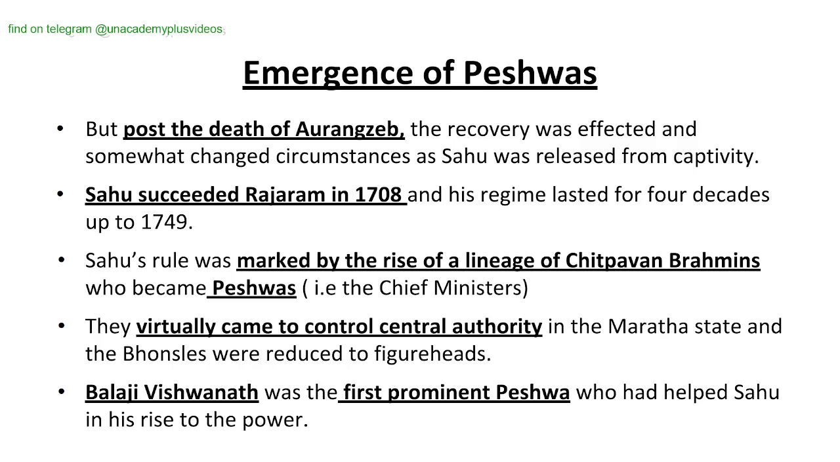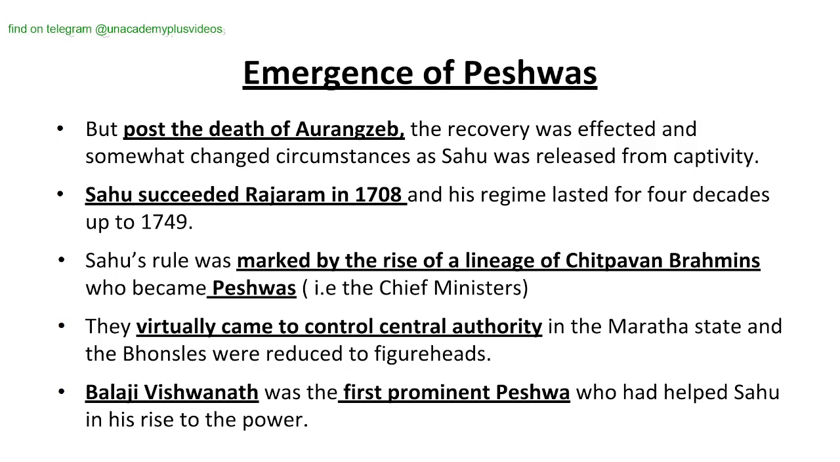Sahu succeeded Raja Ram in 1708 and his regime lasted for four decades, up to 1749. Sahu's rule was marked by the rise of a lineage of Chitpavan Brahmins who became Peshwas. Peshwa is the term used for chief ministers. They were basically Chitpavan Brahmins, and their lineage came into rise after Sahu's rule. They virtually came to control central authority in the Maratha state, and the Bhonsles were reduced to figureheads, only namesake heads.